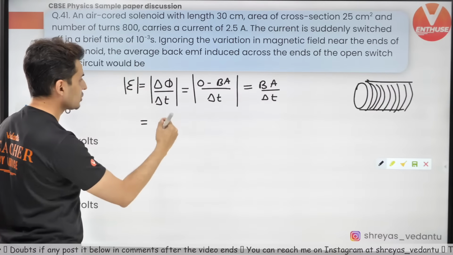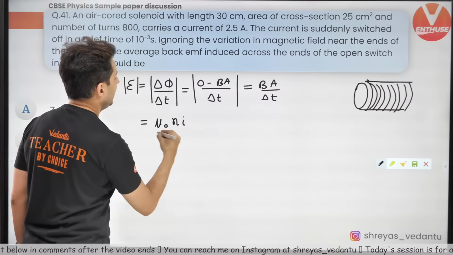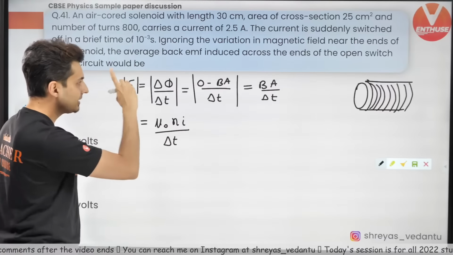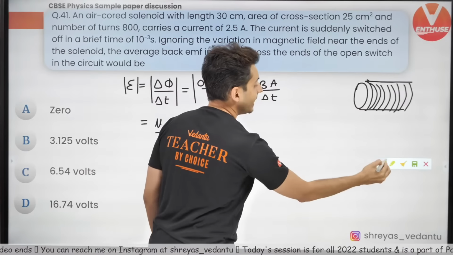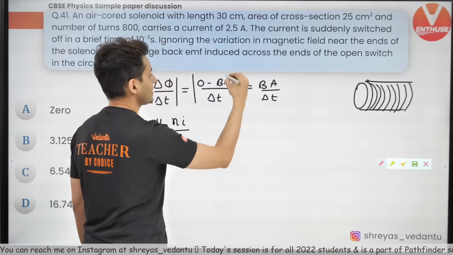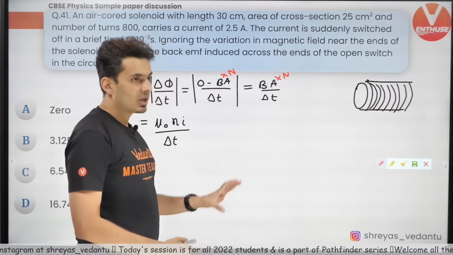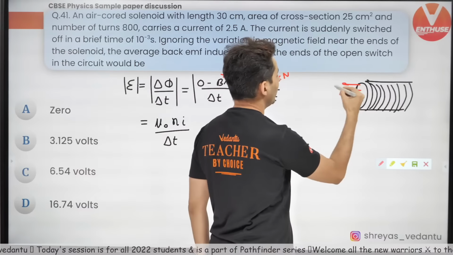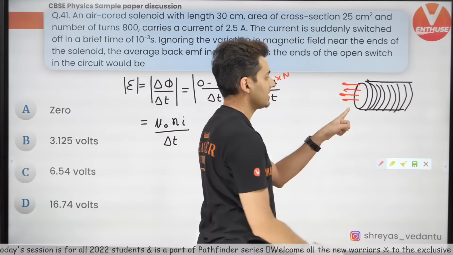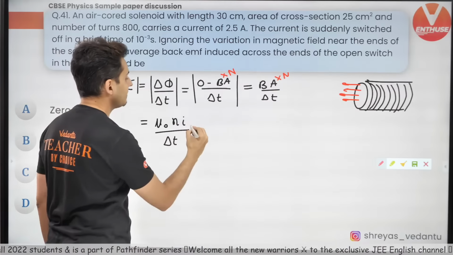Magnetic field because of a solenoid is mu naught N I, and this is delta T. But there is a catch over here. This BA will have to be multiplied n times because there are n turns. So you have to multiply it with n, because the flux passing through the solenoid itself will be n times because there are n number of turns. So that's something which you should remember.